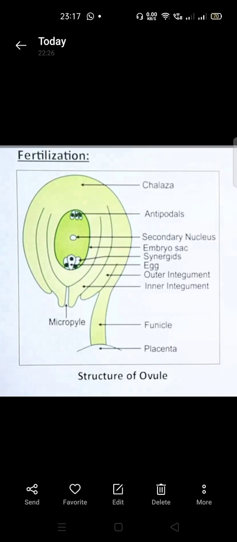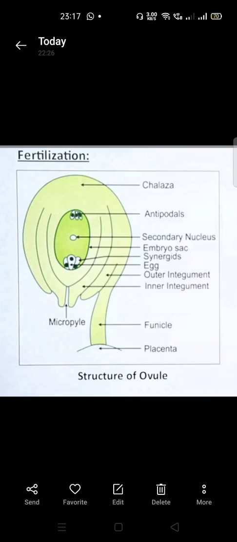See here, in an ovule, totally you can see down there are 3 cells, which contain nucleus also. At the middle there is only 1 cell, but actually these are 2 haploid cells, 2 in number. Why are these 2 in number? Because actually the cell is 1. It has 2 nuclei, but these 2 nuclei are not divided. At the time of cell division, these 2 nuclei are not divided properly.